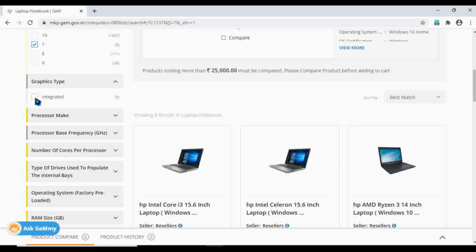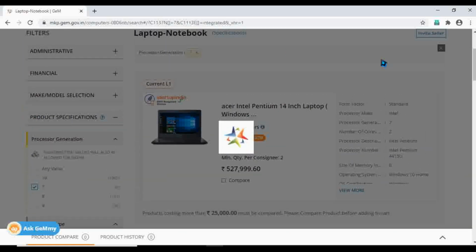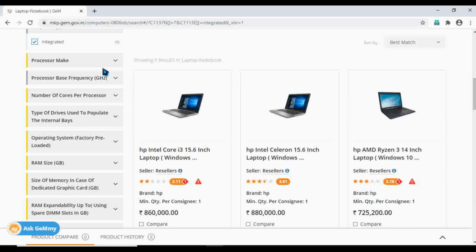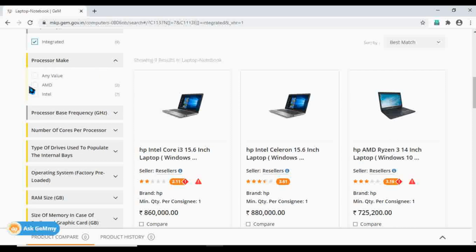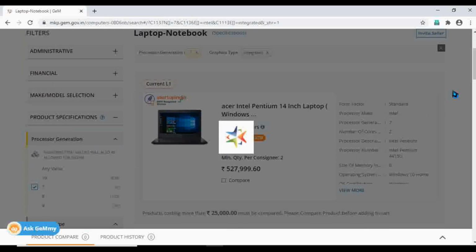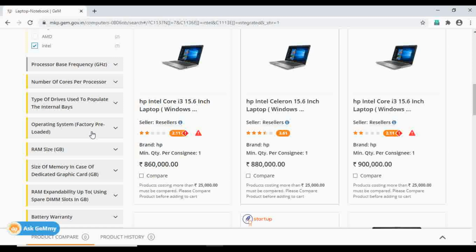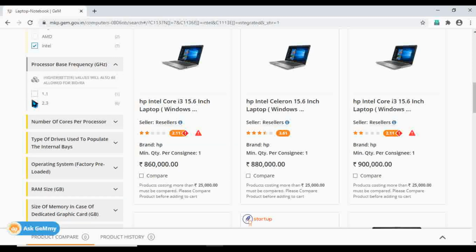Like graphics type, I want integrated in many of the things. You need to buy a graphics card separately, so I want it should have an inbuilt graphics card. Then it comes to processor make, AMD and Intel. AMD comes at a cheaper price, and the performance is also okay, but I'm going to go for Intel. Now I'm going to go for processor base frequency in gigahertz. I'm going to give it 2.3.